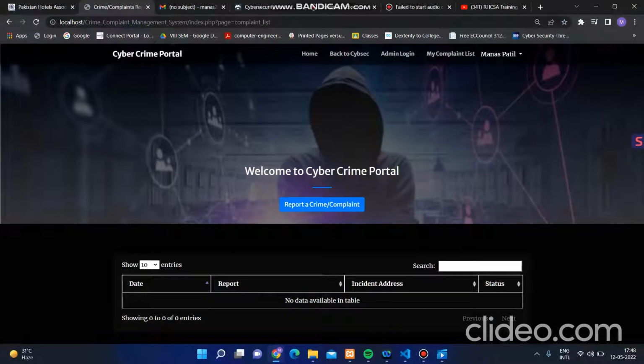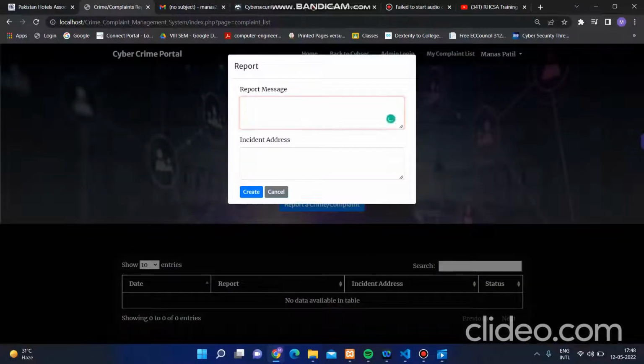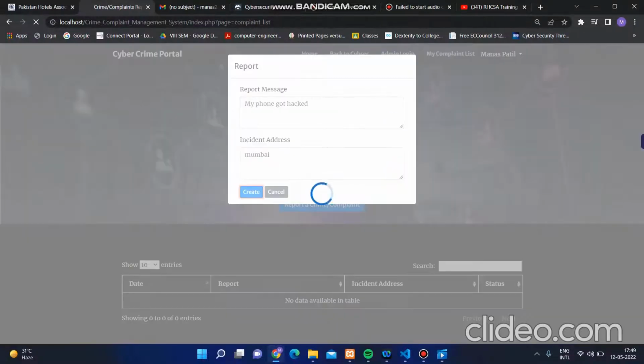Let's check my complaint list. I haven't added any complaint. And if I want to create a new crime complaint, I can simply go over here and report it. So let's suppose my phone got hacked. My phone got hacked. Okay, this is the complaint. And for the incident address, where this phone got hacked, let's suppose I was in Mumbai, and create the complaint.